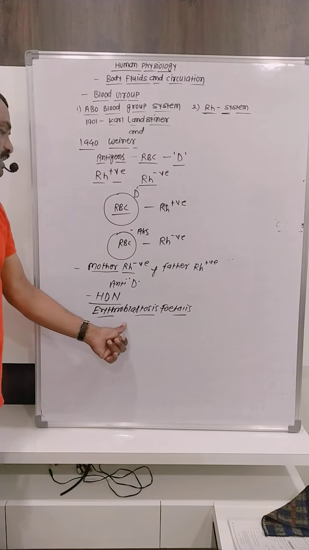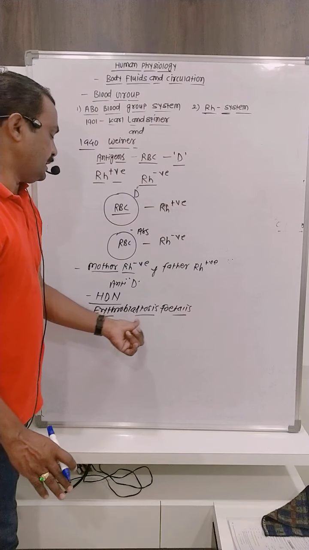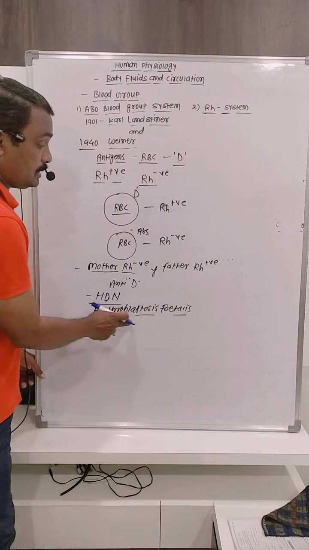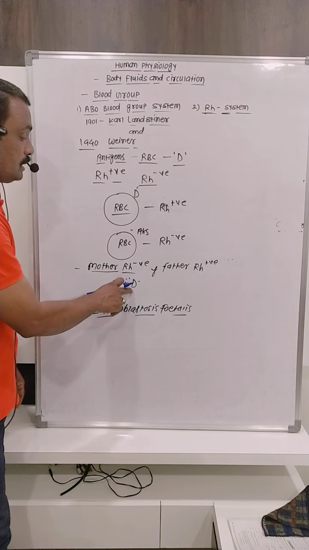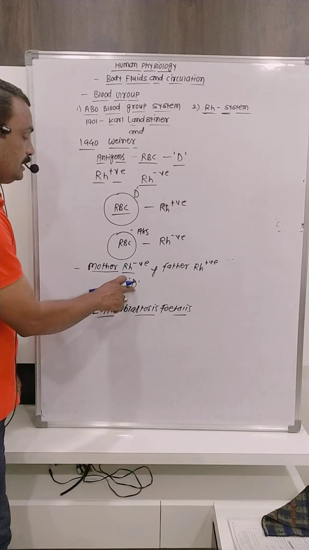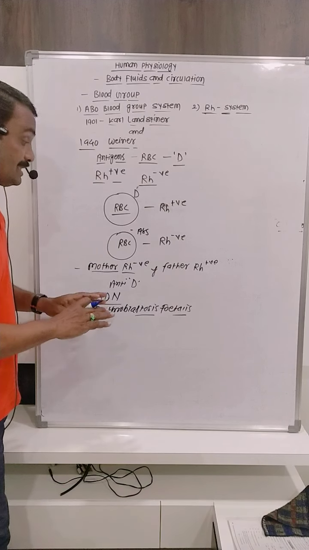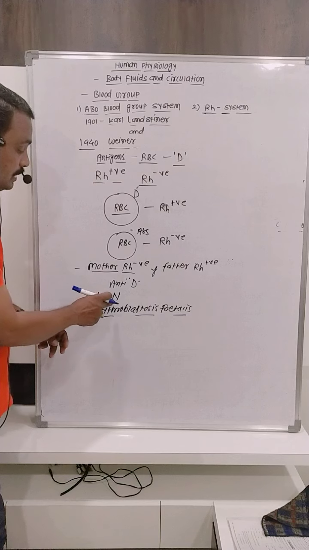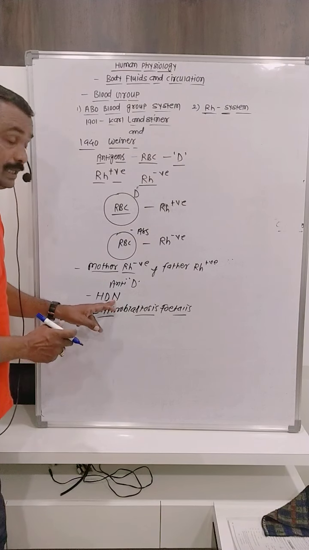Erythro means erythrocytes, blastosis means blast. The fetus's erythrocytes get blasted, because antigen D is present on the surface of the fetus's erythrocytes. The mother's antibodies against antigen D are released, an antigen-antibody reaction takes place in the fetus, and the RBCs get destroyed. This disease has another name, hemolytic disease of the newborn, HDN.